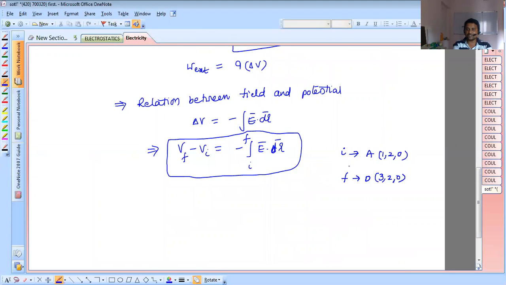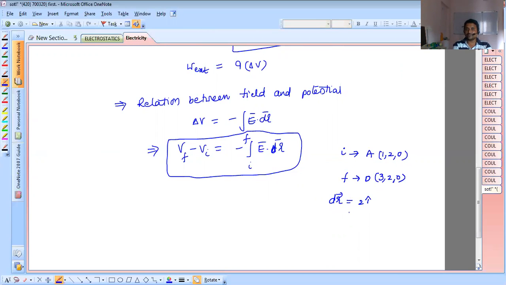Here E is constant, so dr is also constant. dr equals D minus A, which is 2i cap.